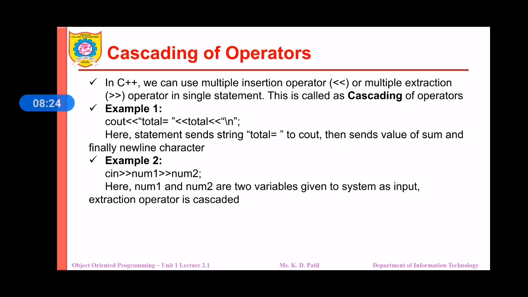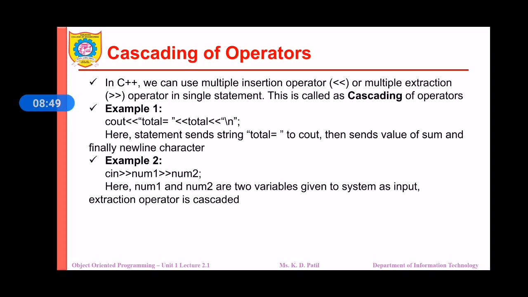I hope you have understood the simple C++ program. Now let us see the cascading of operators. We have the insertion operator and the extraction operator. The insertion operator is used for output and the extraction operator is used for input. Cascading of those operators is valid in C++ programming.